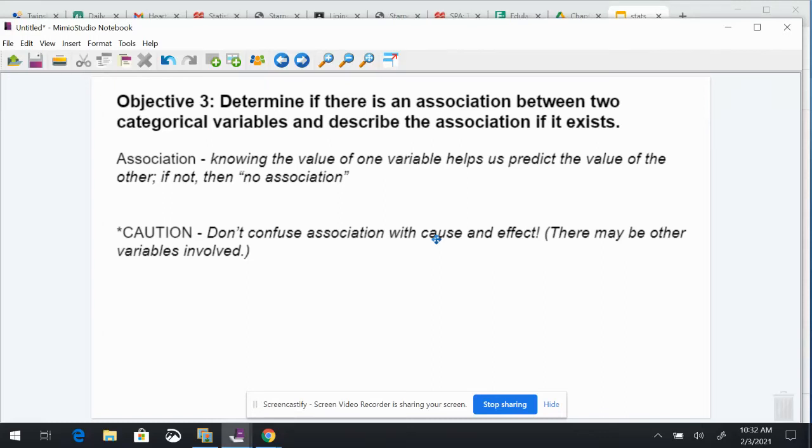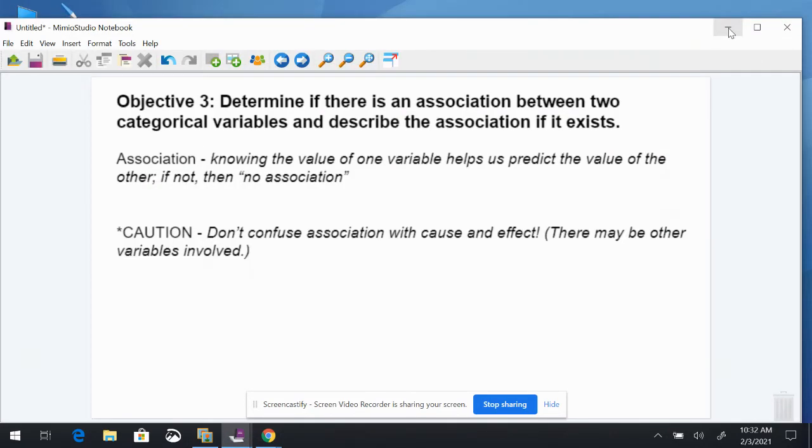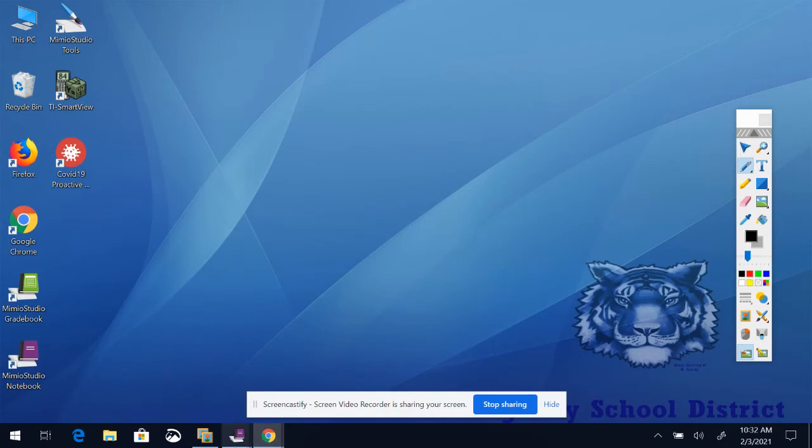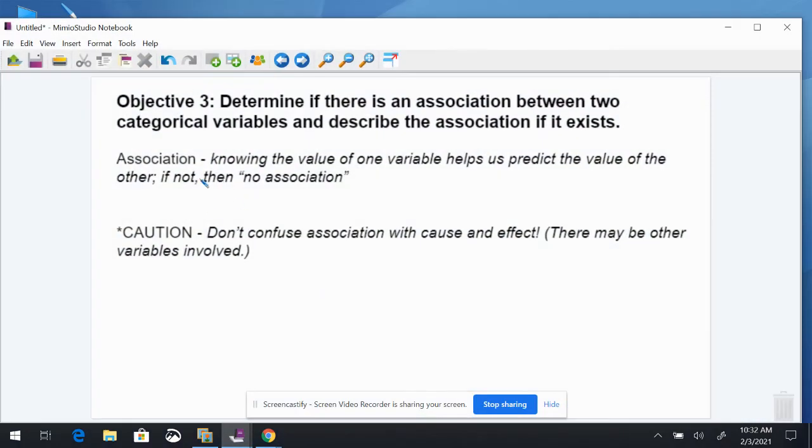In this video, we're going to determine if there is an association between two categorical variables and describe the association if it exists. Association is a very important topic when we're comparing two variables. It's about whether knowing the value of one variable helps us predict the value of the other. If not, then we say that there is no association.